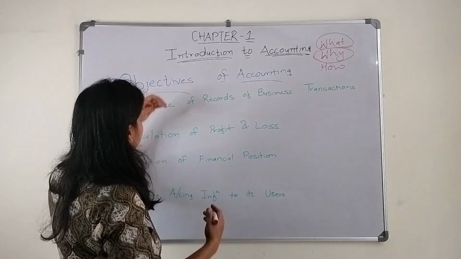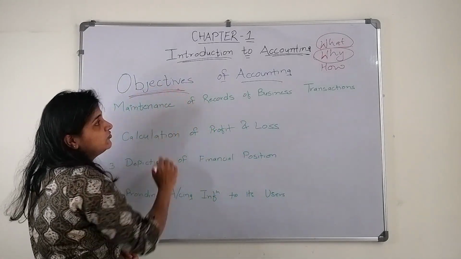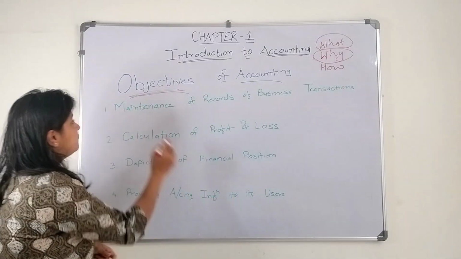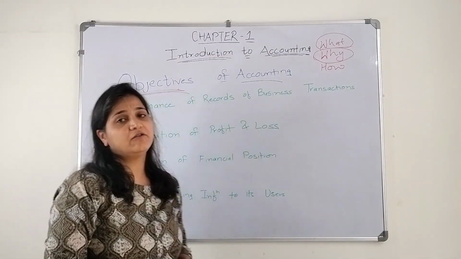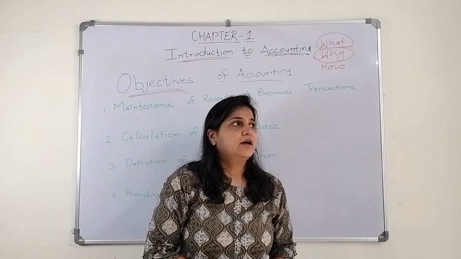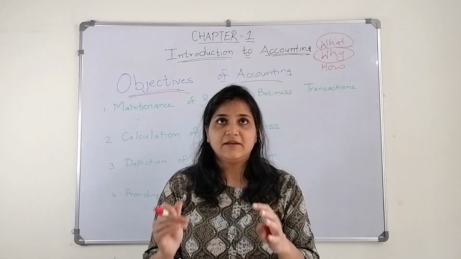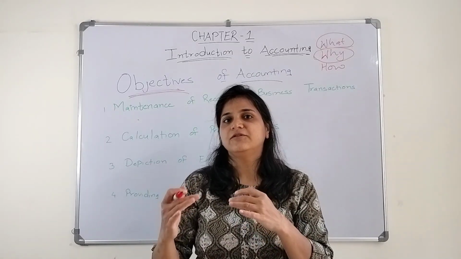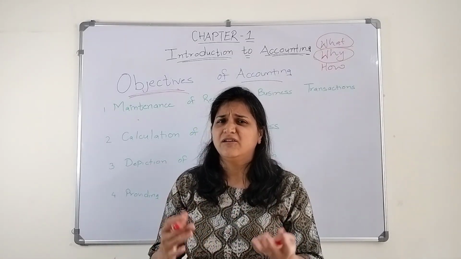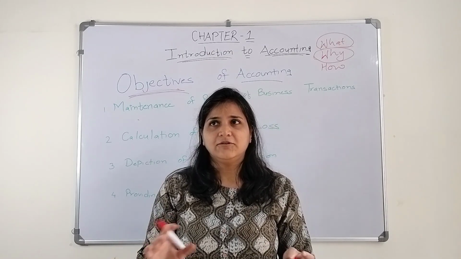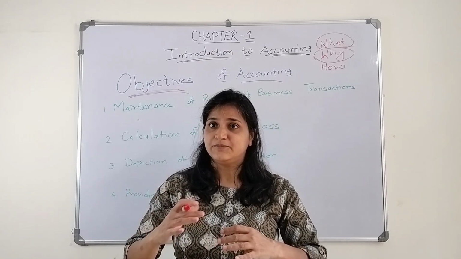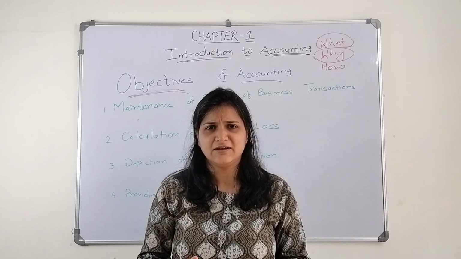So the main objectives of accounting are: first, the maintenance of records of business transactions. As we discussed, we identify the transaction, we measure it, and we record it. Why is there a need to record it? In a business, numerous transactions are happening.